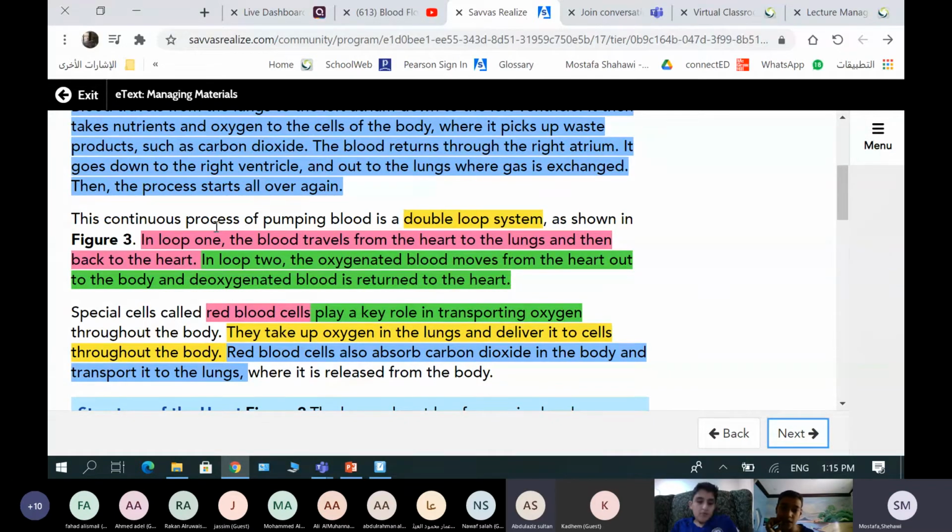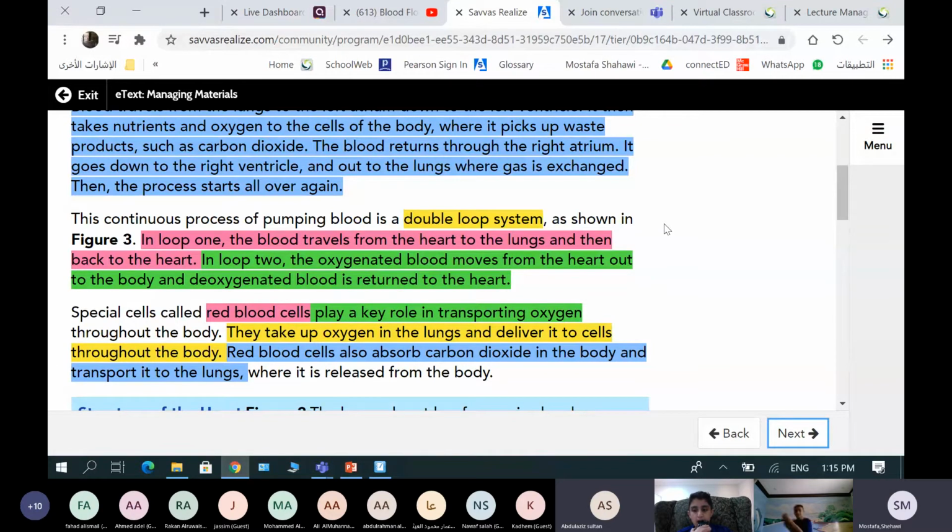This contains the process of pumping blood in the double loop system, as shown in figure 3. In loop 1, the blood travels from the heart to the lungs, and then back to the heart. In loop 2, the oxygenated blood moves from the heart out to the body, and deoxygenated blood is returned to the heart. Specialized cells called red blood cells.